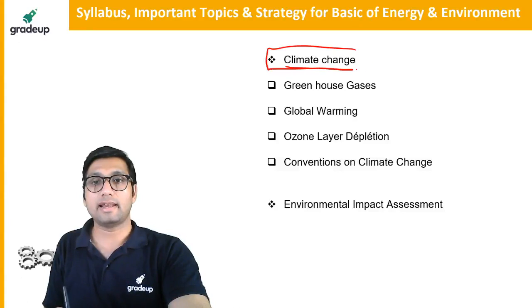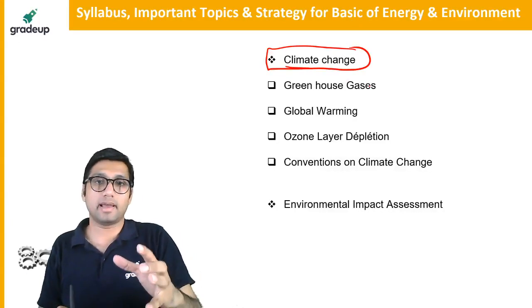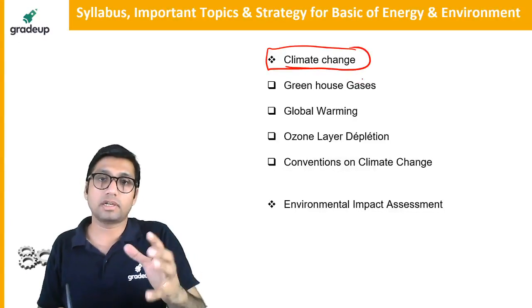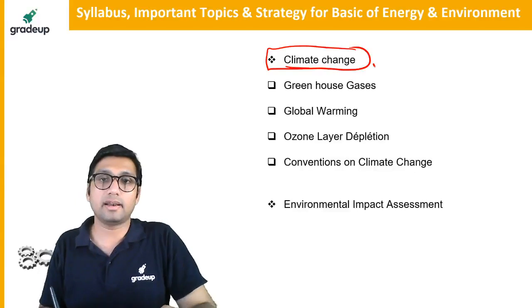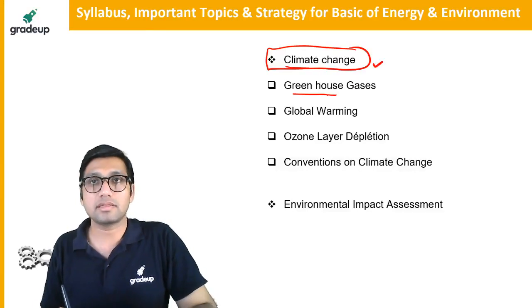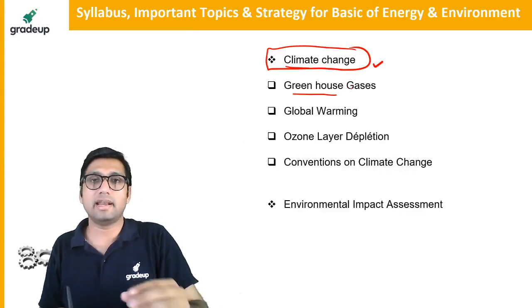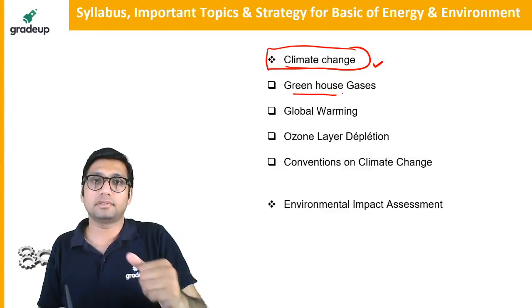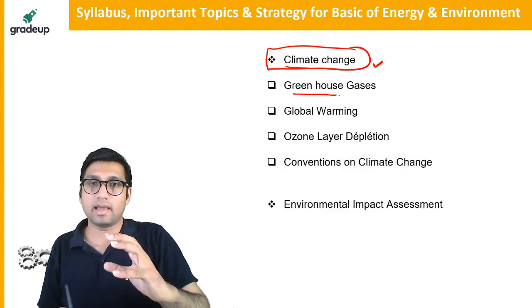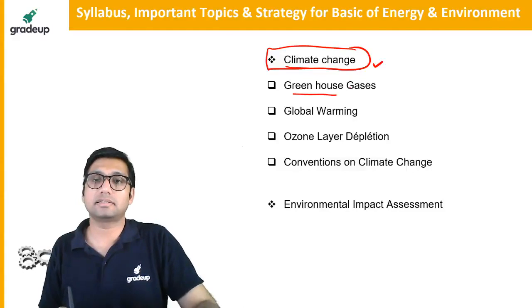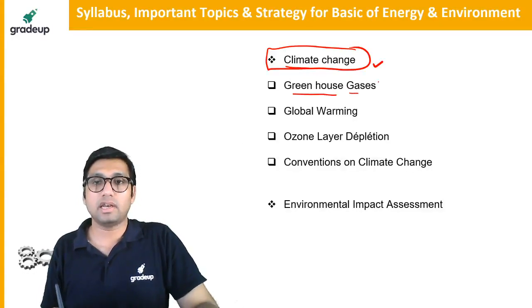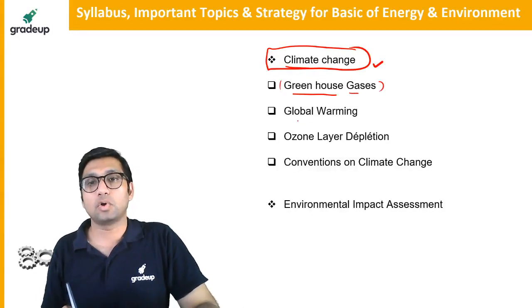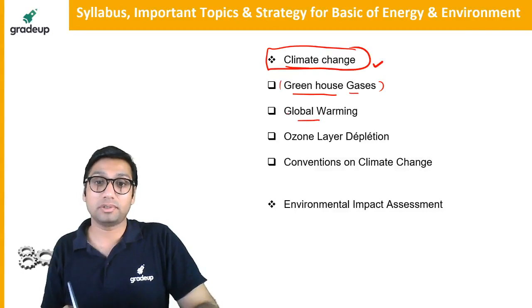Climate change is another important topic, and a lot of questions you can expect from this topic, because in climate change you have to study greenhouse gases like carbon dioxide and chlorofluorocarbons, sulfur hexafluoride, and nitrogen oxides. Okay, so these are different types of greenhouse gases we have to study here. Global warming is also very important because it is a current topic. These two are very current topics.